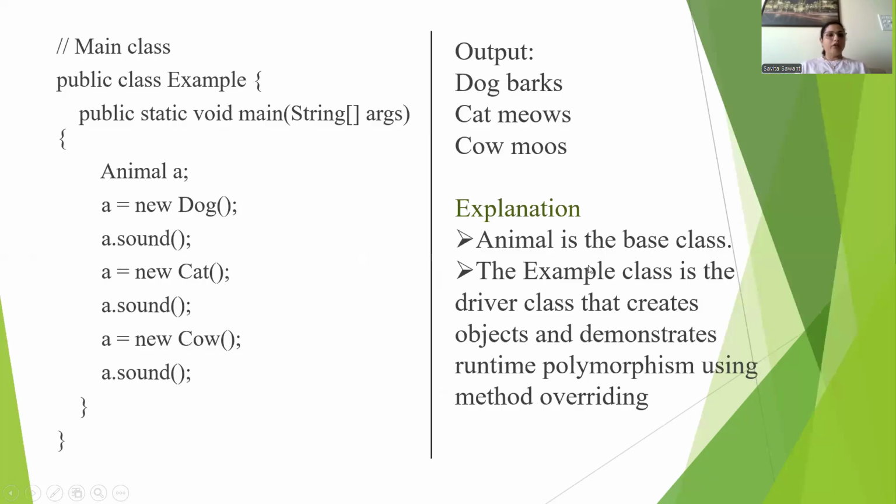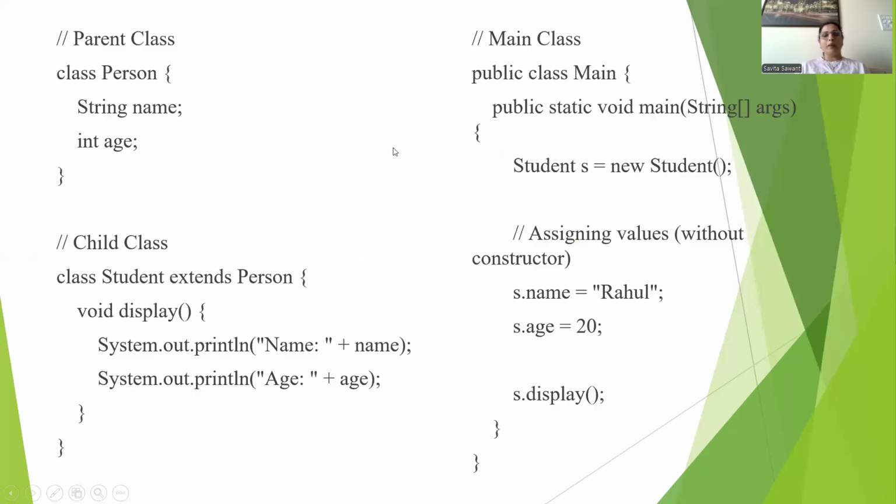Now we will see one more simple example of inheritance where two classes are present. One is the person class, which is a parent class, and the student class is a subclass created from the person class. The person class has two fields, name and age.